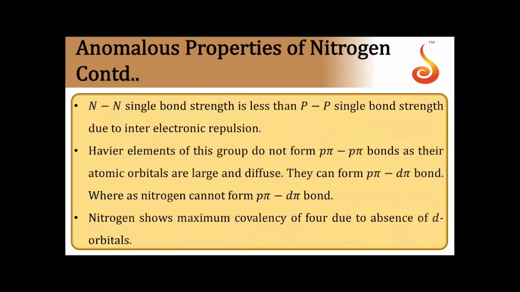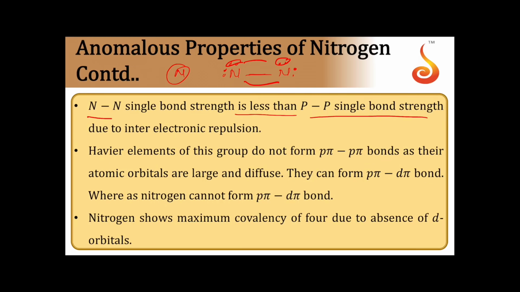Then, nitrogen single bond strength is less when compared to P-P single bond strength. That is, atom N is of very small size. And so the non-bonding electron pairs come close in the N-N single bond. When you take the N-N single bond here, the atoms are very small, therefore all non-bonding pairs, 1, 2, 3, 4, 5 here, 1, 2, 3, 4, 5. So these electrons come very close to each other now.